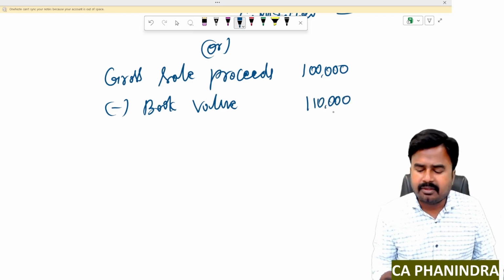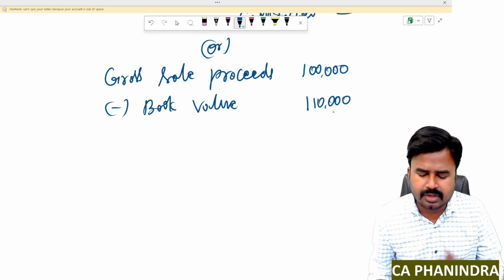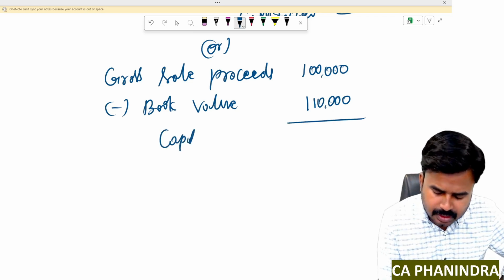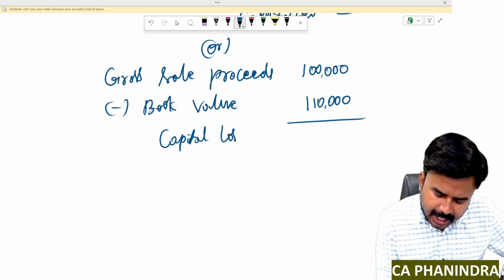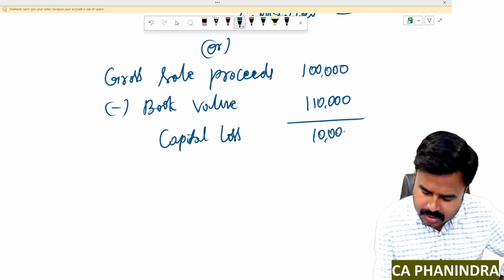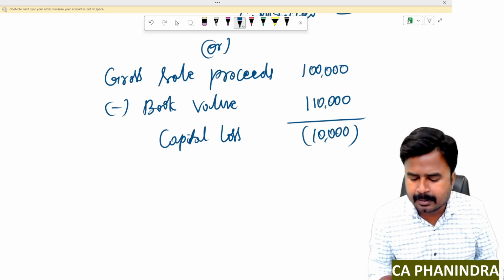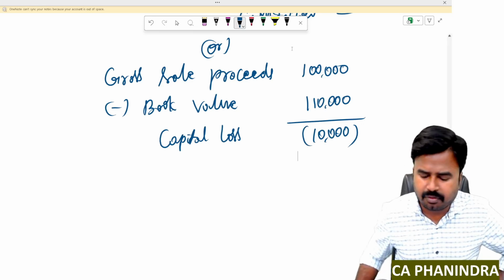So the asset which is having a book value of 1,10,000 was sold for 1 lakh rupees. So you're suffering a capital loss. A capital loss of 10,000. This is a loss because the book value is 1,10,000, whereas the sale value is 1 lakh. So you're suffering a loss of 10,000.